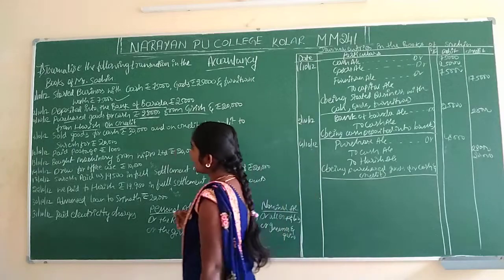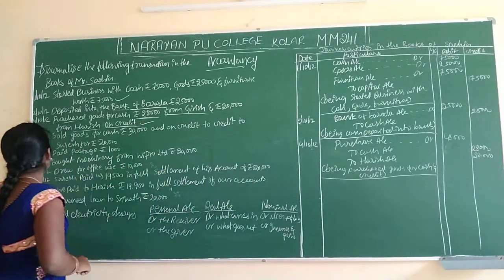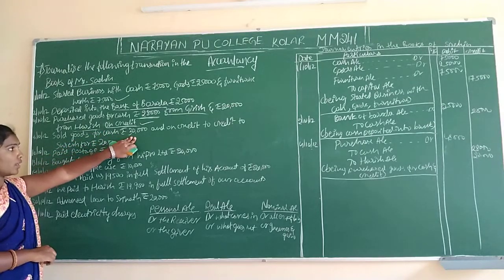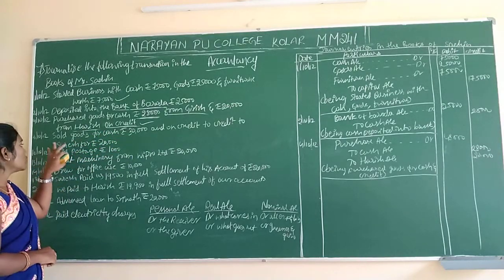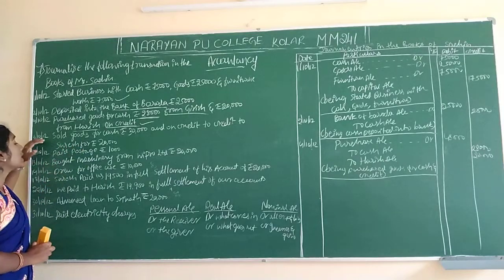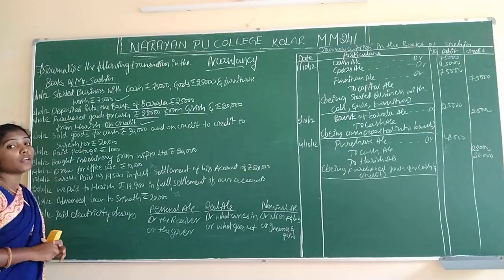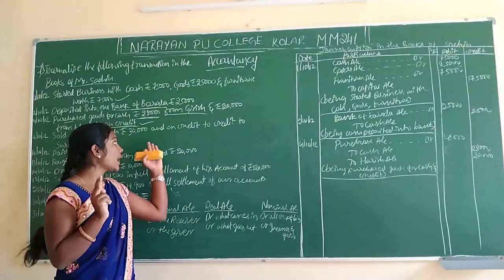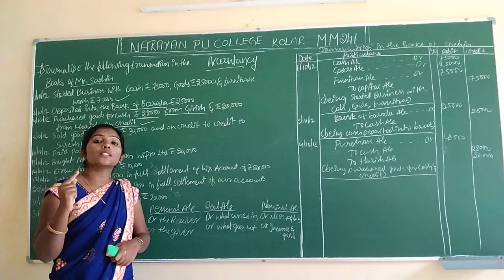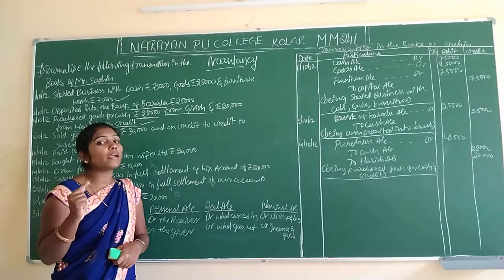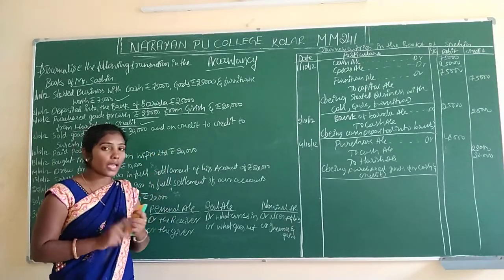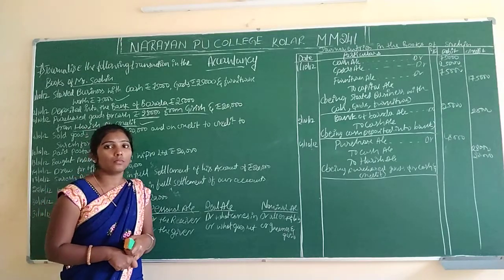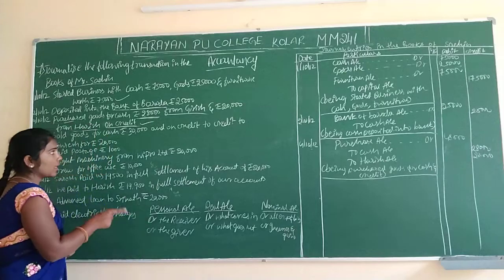Okay, and next entry 8. Sold goods for cash rupees 30,000 and on credit it is Suresh for rupees 20,000. On the same day, 6th, they sold the goods 2 times here. First they sold for cash and next time they sold on credit. First time they sold for cash. Second time they sold on credit.